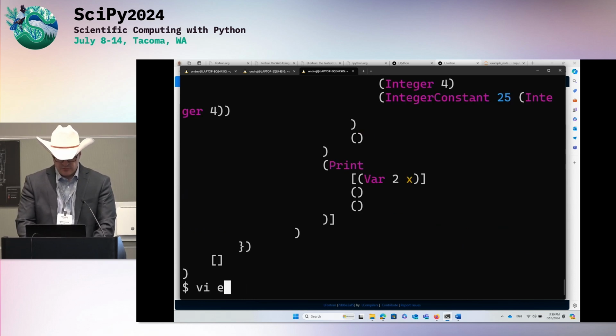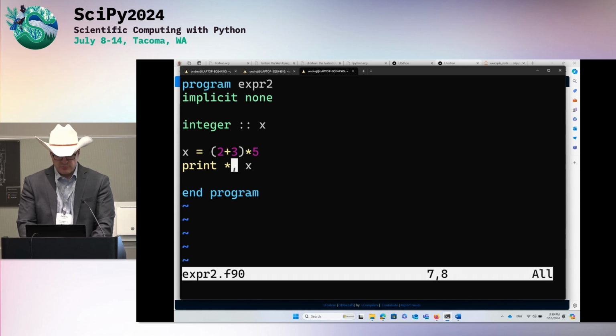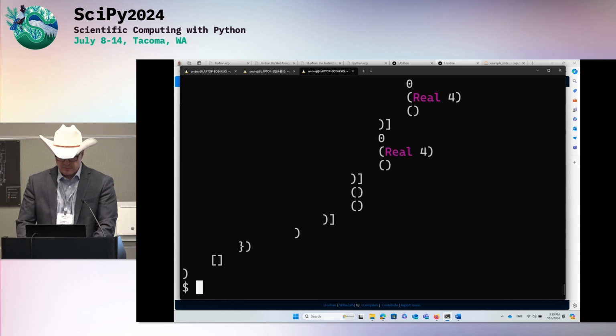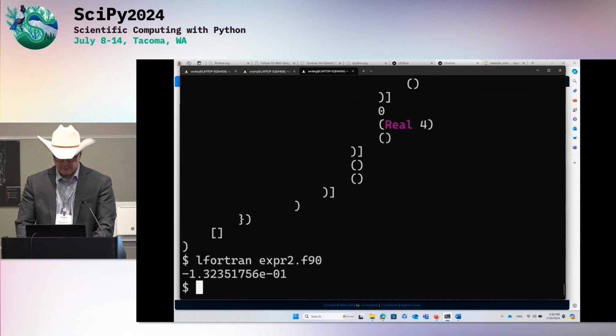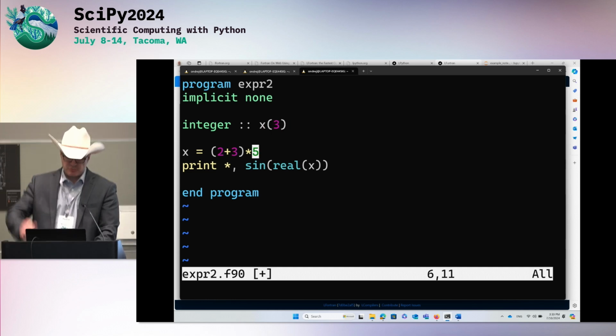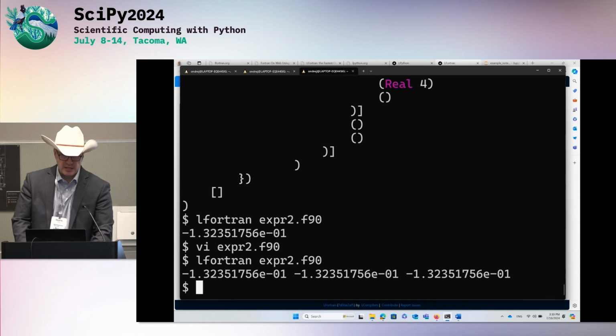And then if we start modifying the code, we can see what the compiler is doing. For example, instead of printing sin, we have to cast it in Fortran to real, and we'll just print a sin, let's say. I'll just show you the result. Fine, so it prints a sin. Now let's use arrays. Let's investigate what the compiler is doing with the array. I'll make x an array. In Fortran, you can assign to an array. It's like in NumPy, it just becomes vectorized. And then the sin is now accepting an array. So let's compile it. Okay, so we get an array back.